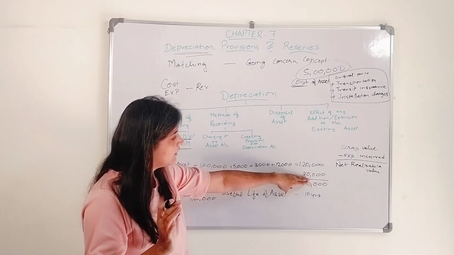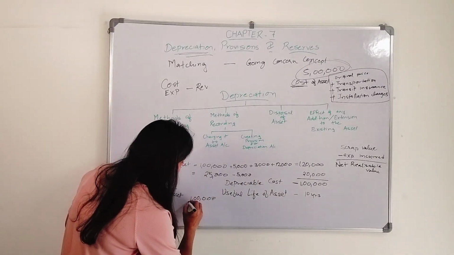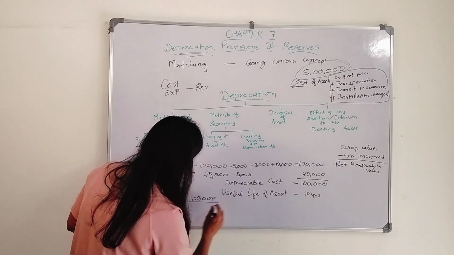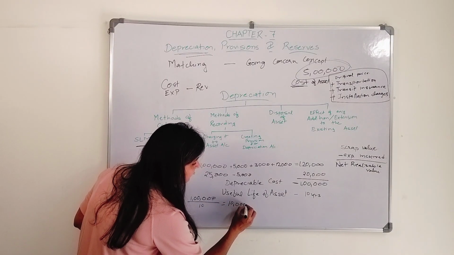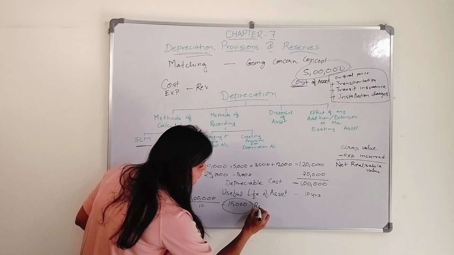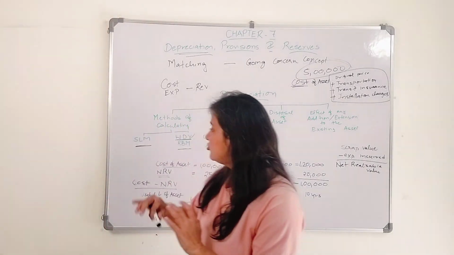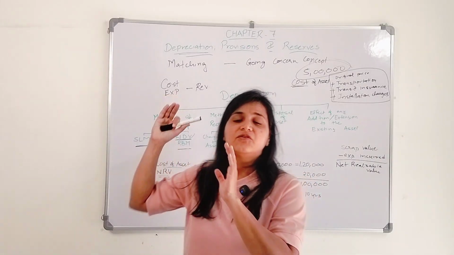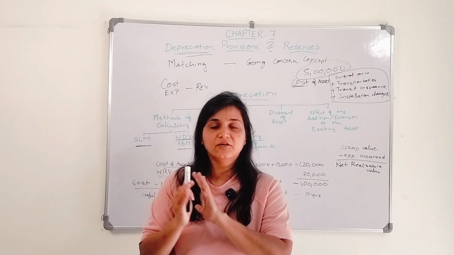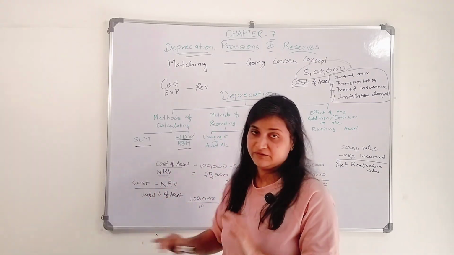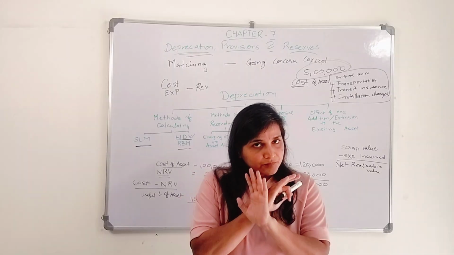1,20,000 is the cost. NRV is 20,000. 1 lakh is my depreciable cost. Divided by useful life. How much is the useful life? 10 years. So what is the amount of depreciation? 10,000 rupees. This is the depreciation which we are going to charge for 10 years. 10,000 rupees every year for the next 10 years we are going to charge. Okay, this is straight line method, simple, easy.